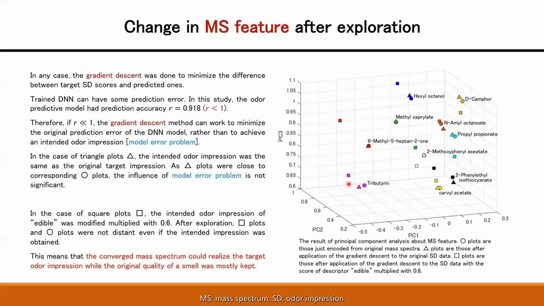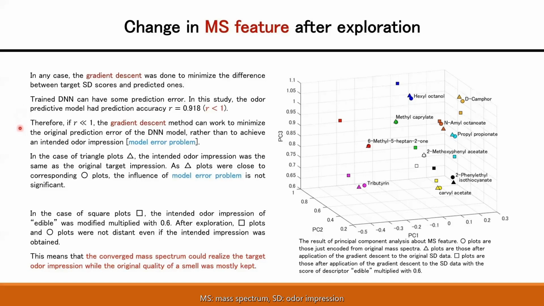And the square plots are those after application of the gradient descent to the SD data with the score of the descriptor edible multiplied by 0.6. In any case, the gradient descent was done to minimize the difference between the target scores and predicted ones. And the trained DNN can have some prediction error.